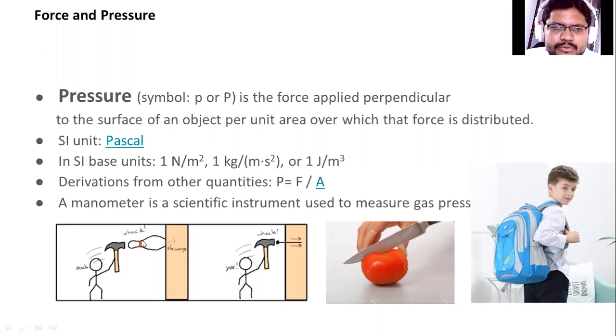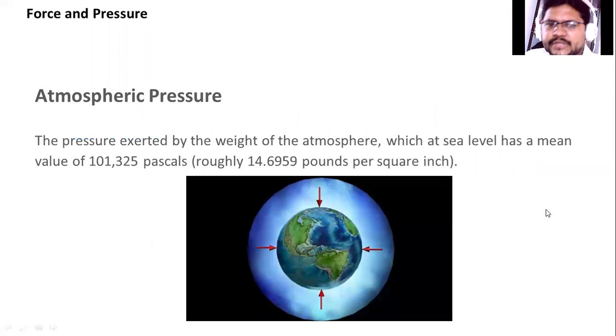You can take this example also. If you want to take a nail and hammer it into the wall, if the contact area is large, it will be very difficult for you. But if the nail's area is very small, it will go into the wall very easily, because the contact area of the nail at the tip is small, while the contact area at the head is high. Similarly, the bags we use have broader straps, because if the contact area is more, less pressure will be applied on the shoulders of the students. Understood? Okay, the last topic is atmospheric pressure, dear students.